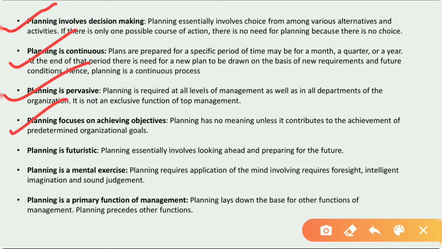Planning helps us achieve our predetermined organizational goals. Planning is futuristic because we have to think for our future and prepare for it. Planning is a mental exercise because we have to apply our mind to make plans. Planning is a primary function because it is the first function and the base for all the functions. So these are the characteristic features of planning.